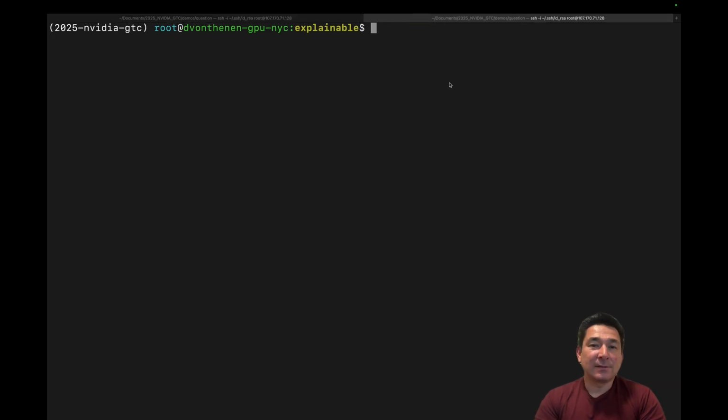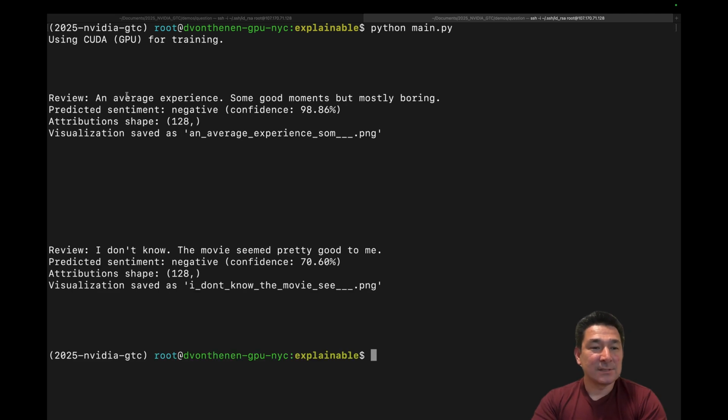Now let's take a look at a couple sentences. We want to see what the difference is between these two sentences using Captum when we attempt to analyze how the model arrived at that particular result. And so you see two sentences here. The first one, "An average experience, some good moments, but mostly boring." So correctly predicting a negative sentiment with a confidence of 98%.